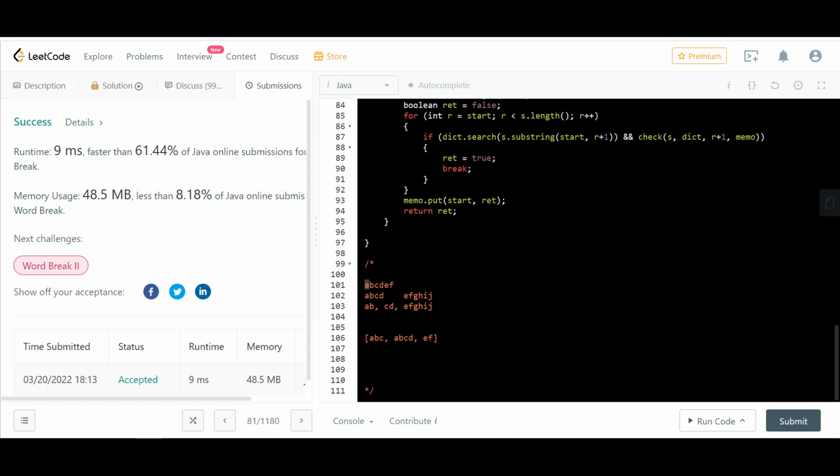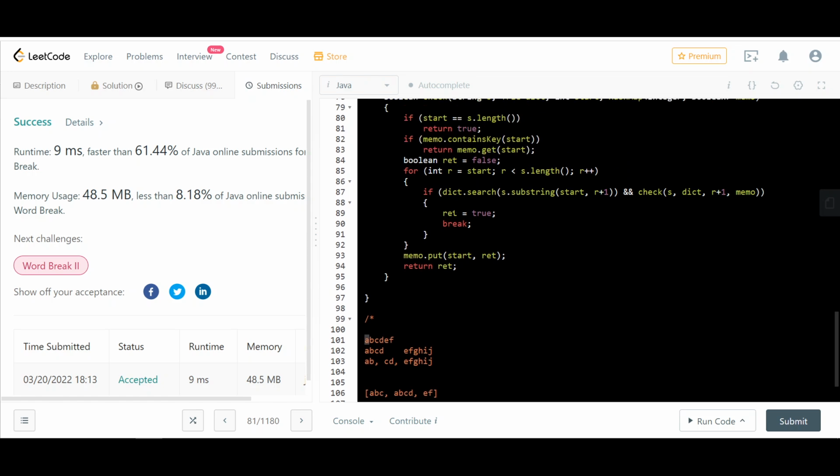Could it be optimized in the sense, like I'm searching for each of them, right? I could return something like, hey, is it a prefix? Because if it's not even a prefix, then searching again is of no use. That could be an interesting optimization.